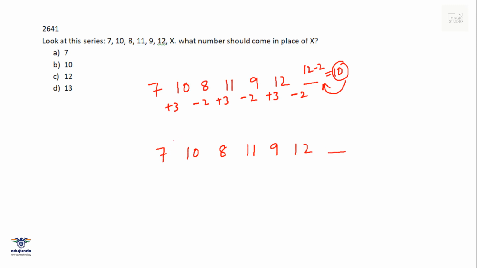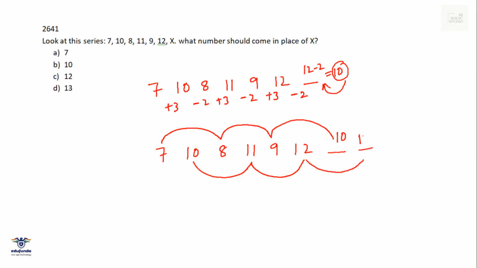Whenever it's increasing, decreasing, increasing, decreasing, it may be a combination of 2 series. As we can see, 7 plus 1 is 8, 8 plus 1 is 9, 9 plus 1 should be 10. And here it goes 10 plus 1 is 11, 11 plus 1 is 12. If another number is required, that should be 12 plus 1 is 13. And here also 10 fits in. Option B is the fit.